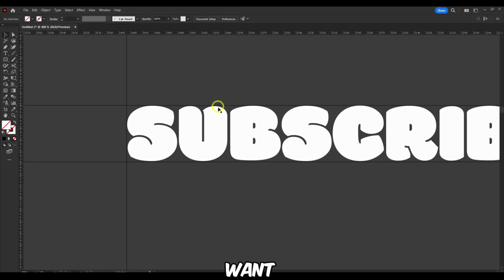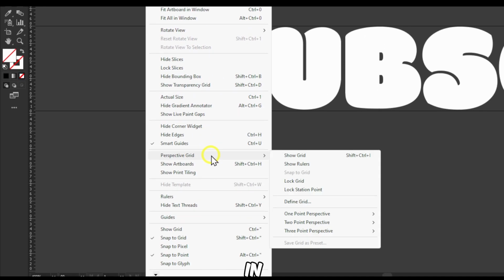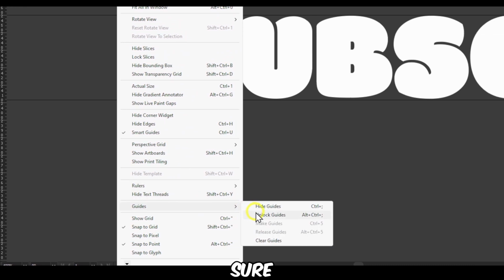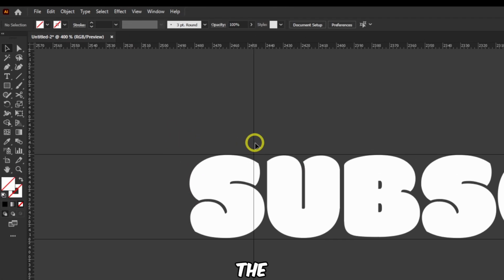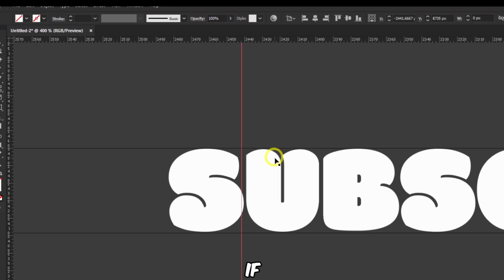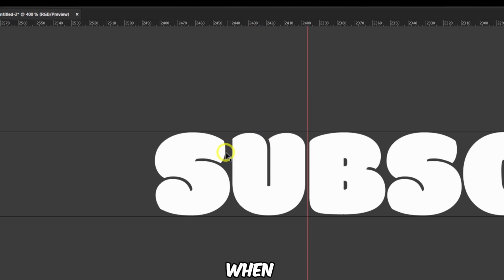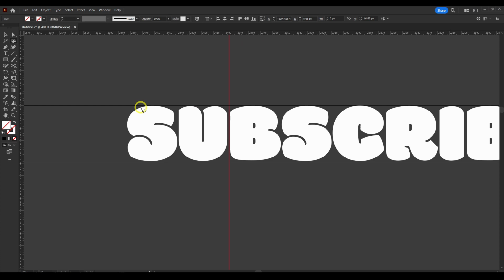Now you might want to actually move these guides here, but you can't, right? Well, what you have to do is go to view, then rulers and then guides, and here make sure you click on this button, unlock guides, and then you'll be able to move the guides. And this is great if you want to be really careful and precise when you're working in Illustrator. So I hope you found this tip helpful. Now let's move to the next tip.